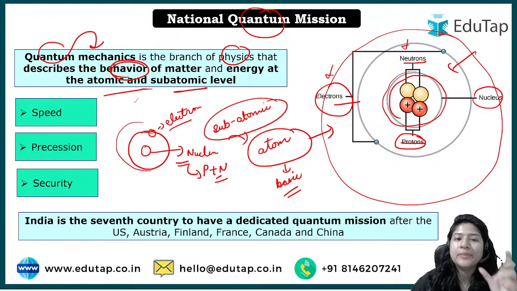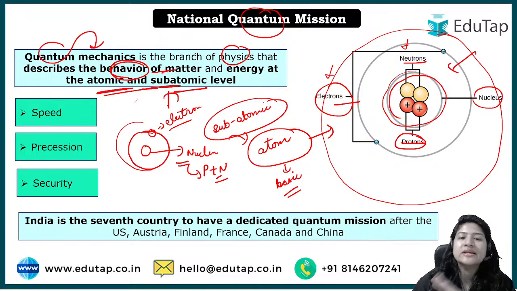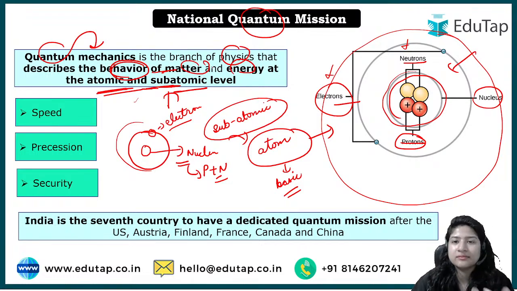When you study the behavior at the atomic and subatomic level. Simply, when you understand the behavior of matter and energy. Okay, what is matter? Anything that occupies space and has mass is matter. Okay, so the behavior is studied at the atomic and subatomic level, and to utilize this information, especially for making supercomputers.